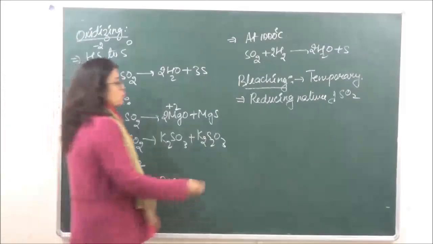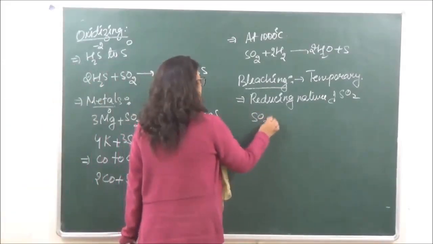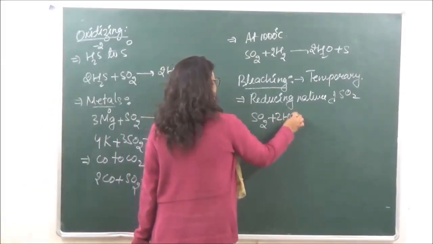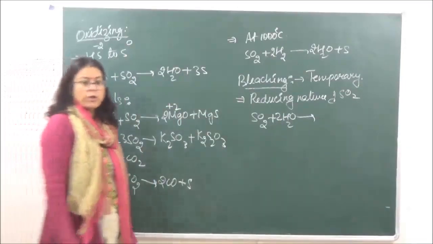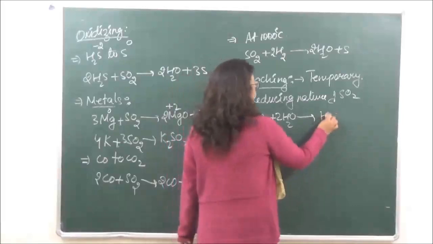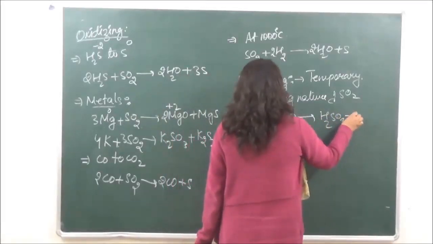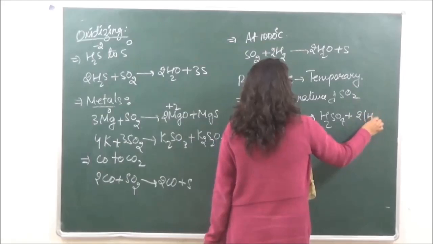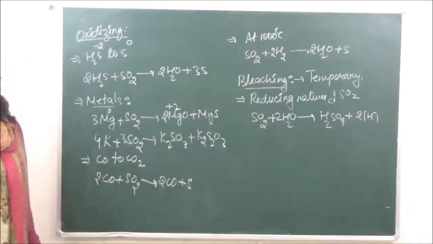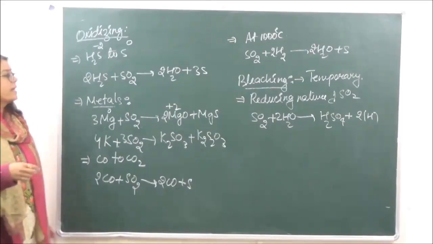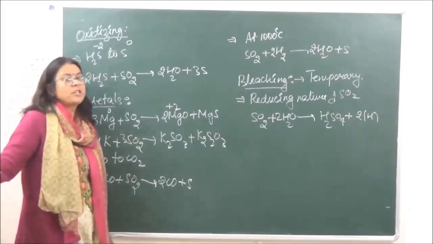So we have SO2 plus 2H2O. This we have already done this reaction. It is going to give us H2SO4 plus nascent hydrogen.